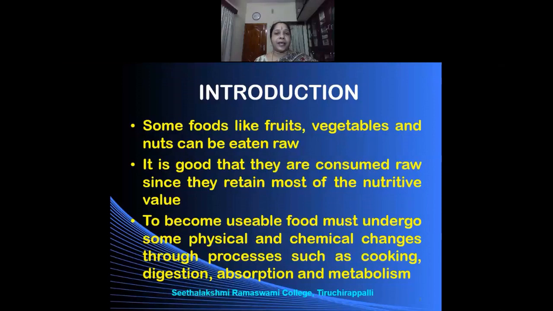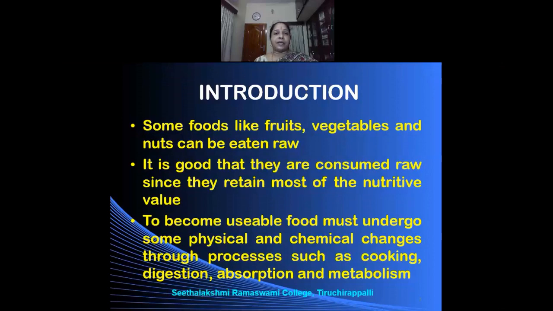Certain vegetables like carrot, cucumber, onion, tomatoes can be eaten raw. And also all the different types of fruits can be consumed raw. Fruits do not require any type of cooking. And the nuts like groundnuts, almonds, cashew, pista, all these can be consumed raw. Whereas the other foods such as the cereals, pulses, the root vegetables, all these need to be prepared or need to be cooked so that you can consume them.